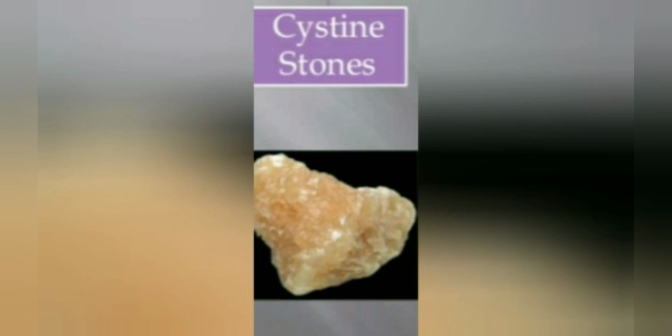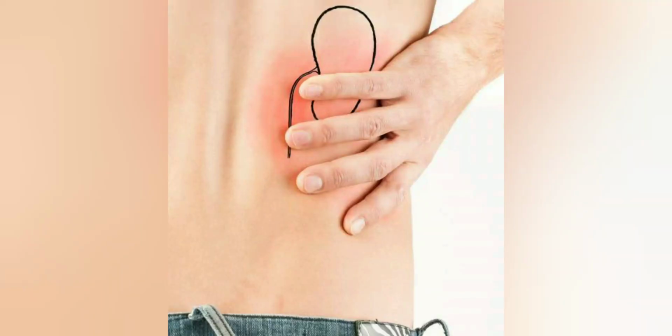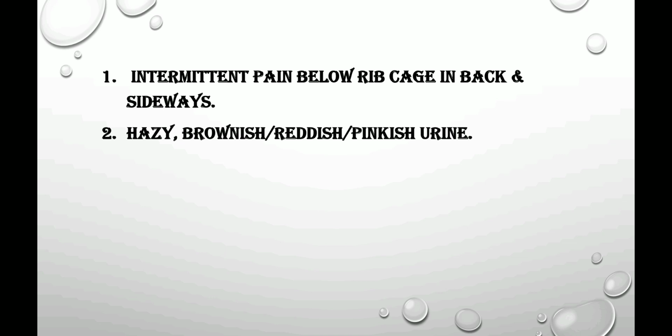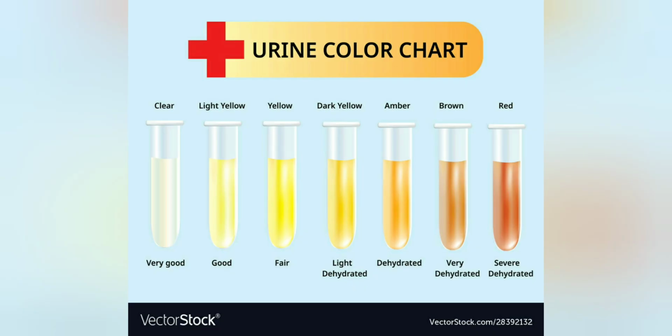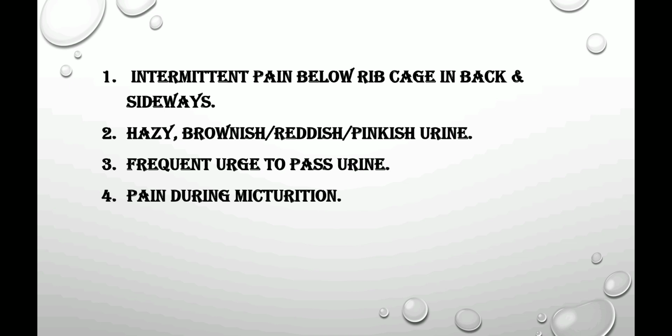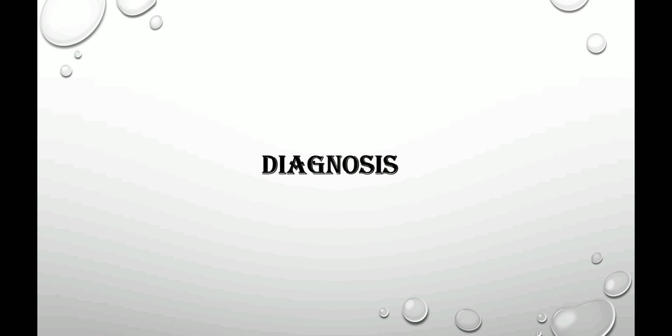Now, symptoms for kidney stones. First symptom is that there will be intermittent pain below rib cage, in back and sideways. Then you can also find hazy, brownish or reddish or pinkish color urine. There will be a frequent urge to pass urine, and there will be pain during micturition. Micturition is nothing but urination.